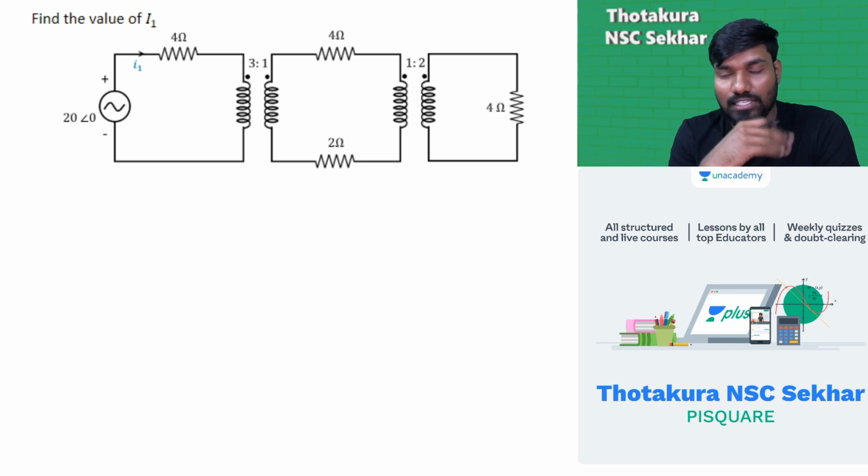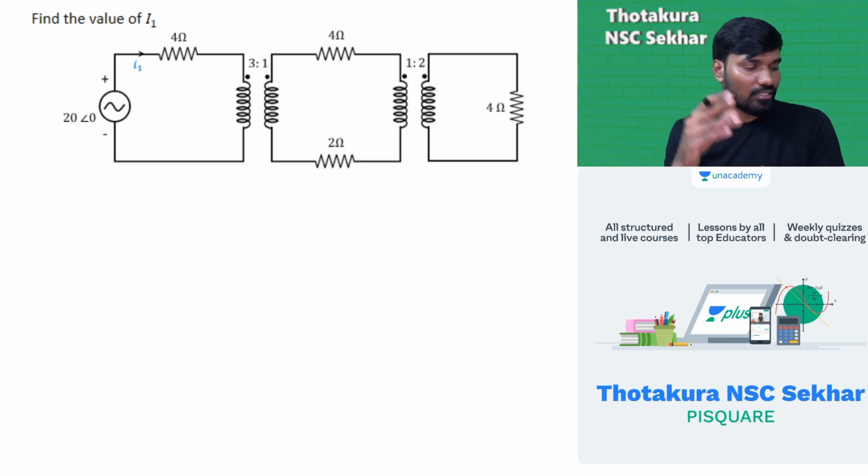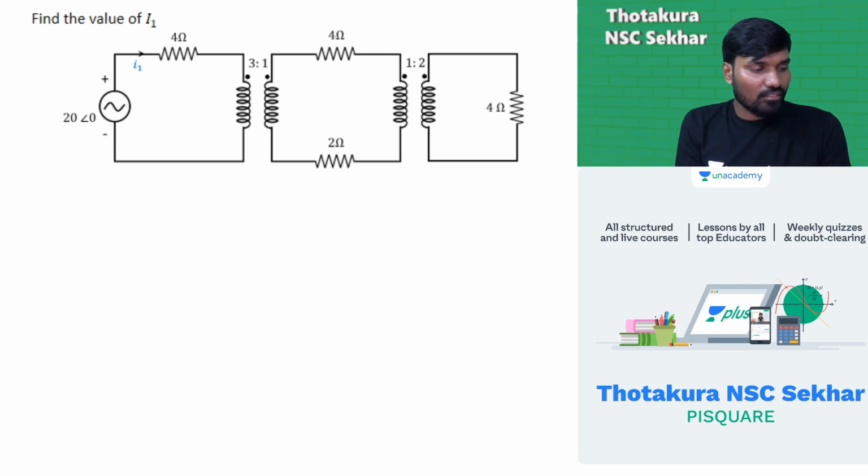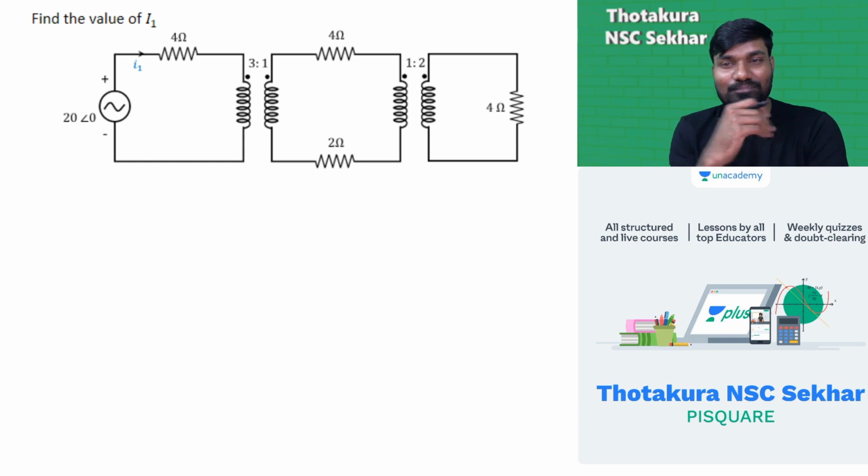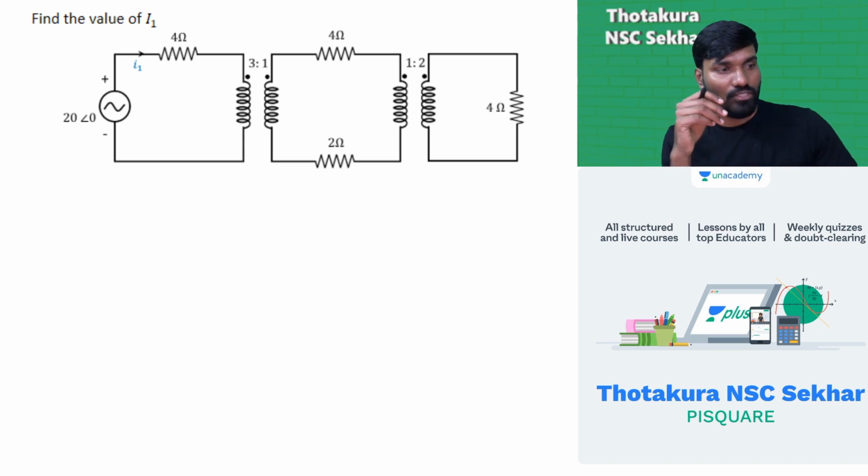It's not just one transformer; a cascade of transformers is there. In a power system network, you never know how many transformers will be cascaded one to another. Here we just have 2 transformers, but in an actual power system network we might come across many. Clear? Now focus on this and try to answer it.